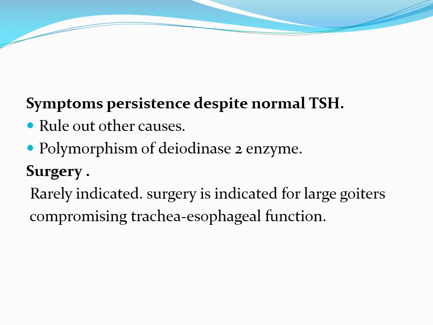If the symptoms persist despite the normal TSH level, there are two possibilities. Either the patient is not having thyroid issues, so rule out other causes of symptoms, or there is polymorphism of deiodinase 2 enzyme, which converts T4 to T3 in the brain. So if you have ruled out other causes of the clinical symptoms, then there is a possibility of polymorphism of deiodinase 2 enzyme. In this case, we can give a combination of T4 and T3.